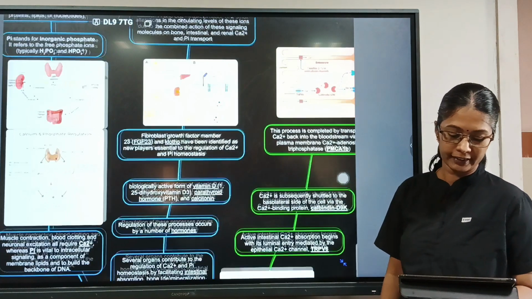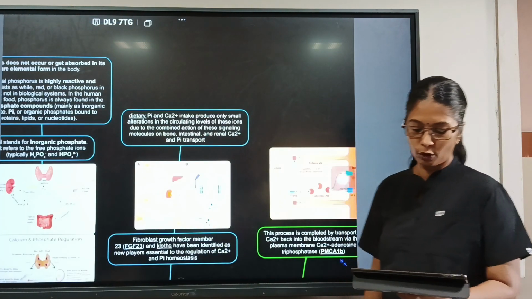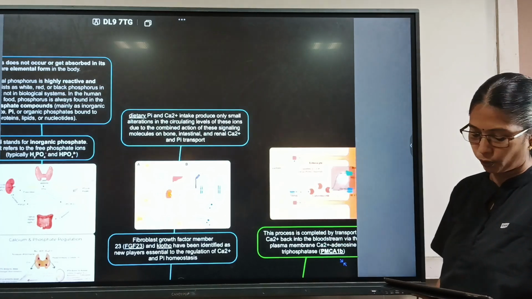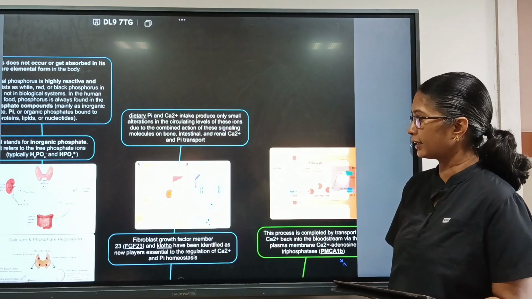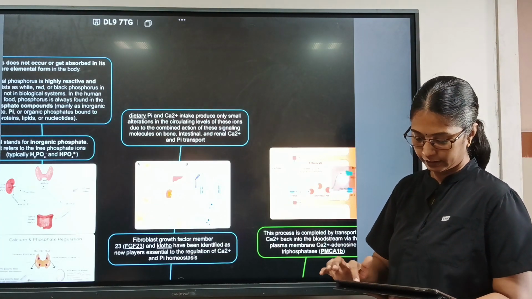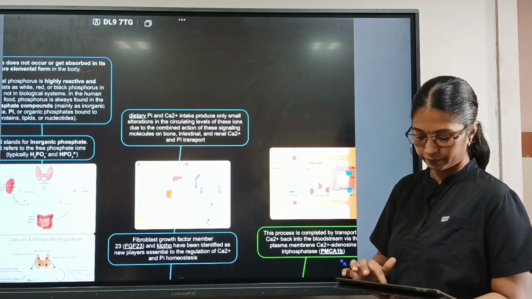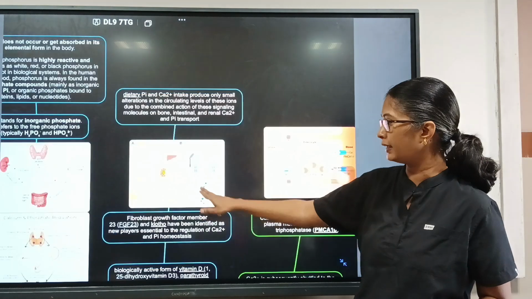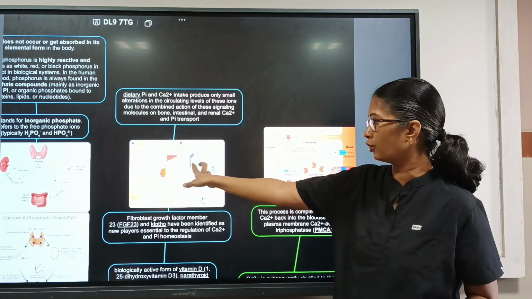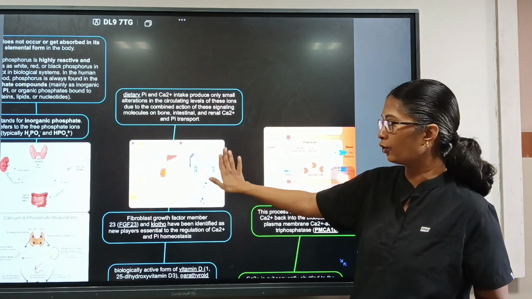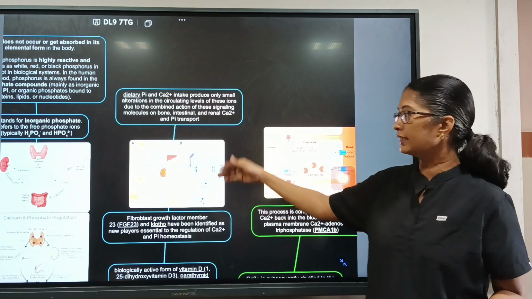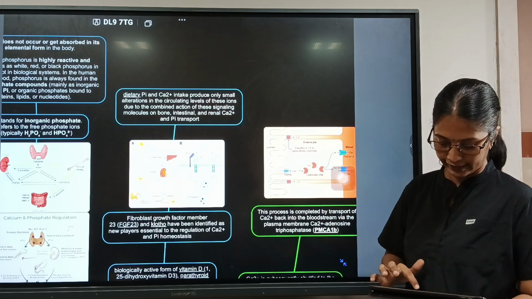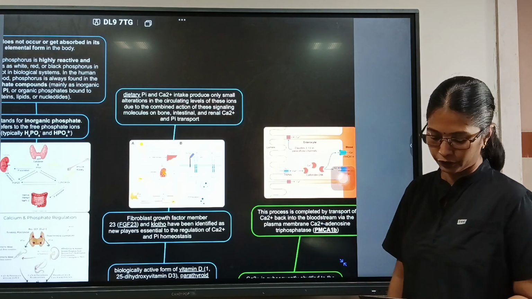So the dietary phosphate and calcium intake produce only small alterations in circulating levels of these ions due to the combined action of these signaling molecules on bone, intestinal and renal calcium and phosphate transport. So we just see this is the fibroblast growth factor FGF23 and this is the Klotho protein. They either act together or FGF23 alone will act. This is the molecular level of mineral absorption, which I will be talking about in detail in the next section. So first the calcium and phosphate transport protein.